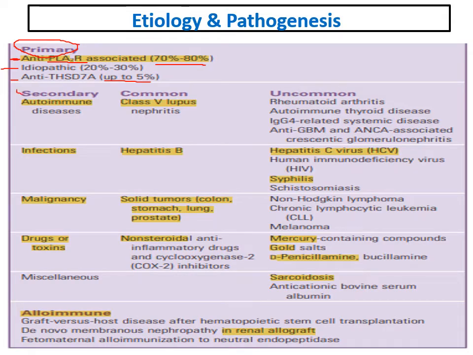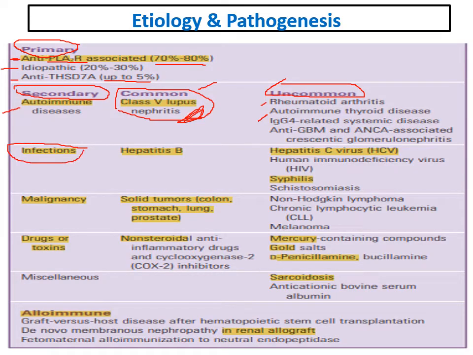What about the secondary causes of membranous? This is very, very important. It might be due to autoimmune diseases. The most important is lupus, and class 5 lupus is membranous. It might be due to other less common causes. These are the common causes, and these are the uncommon causes of membranous. Lupus is a very common cause of secondary membranous. Other autoimmune diseases might cause membranous, but to a lesser degree, like rheumatoid arthritis, autoimmune thyroid disease, and IgG4.